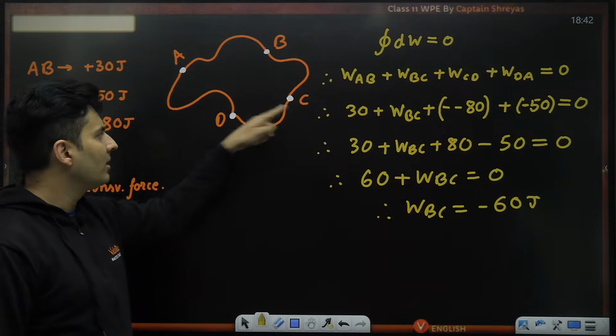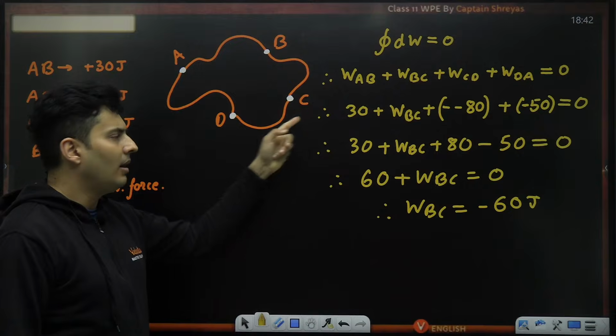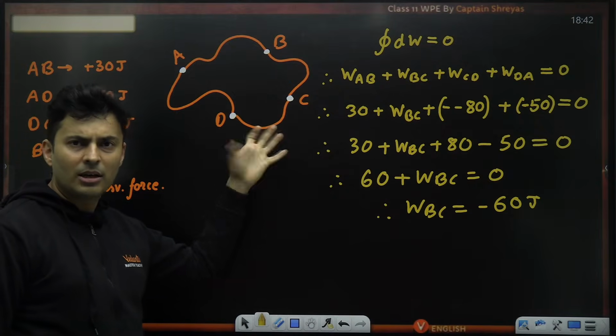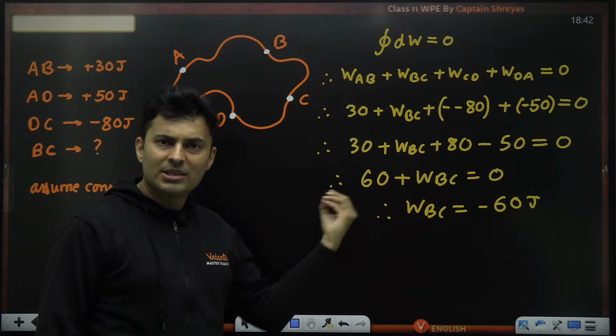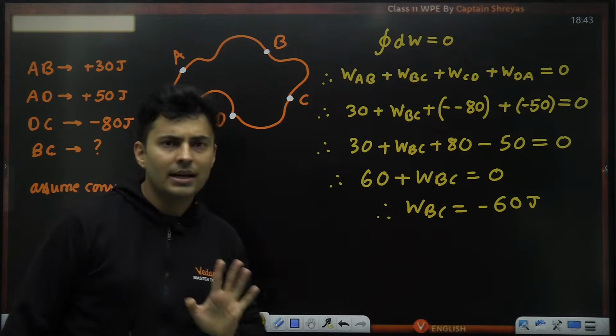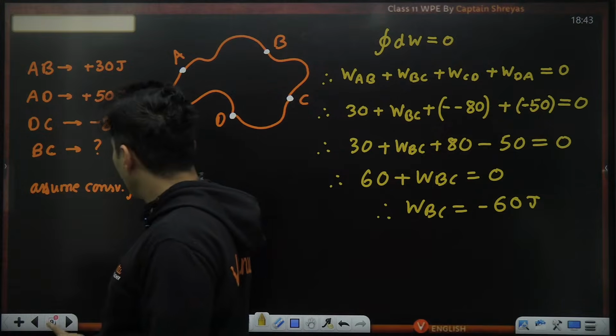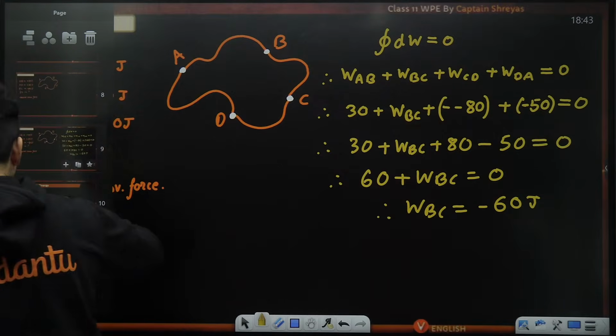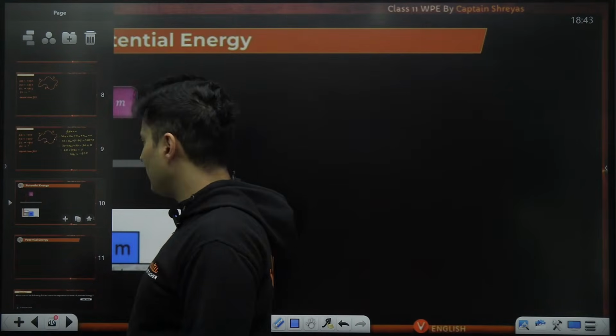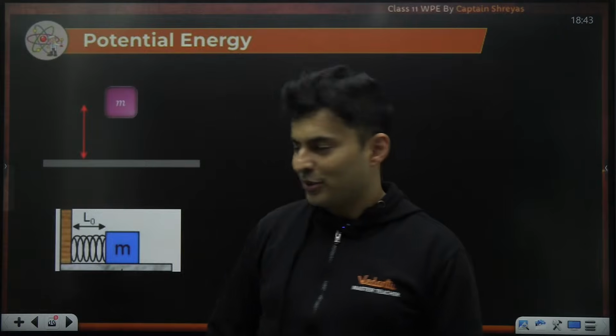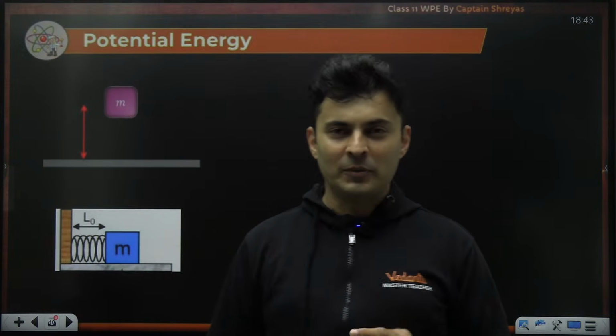If you know the work along the remaining paths and you are asked what is the work done in a particular path, you can just add up with simple algebra and you will get the answer just because it is conservative. Perfect. So the answer can be positive or negative. Now, why were we talking about conservative forces and non-conservative forces? It was exactly for potential energy, and you will understand why soon.